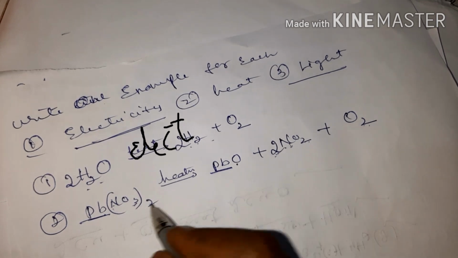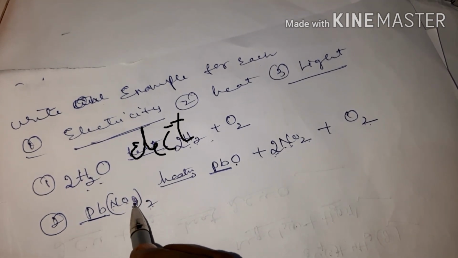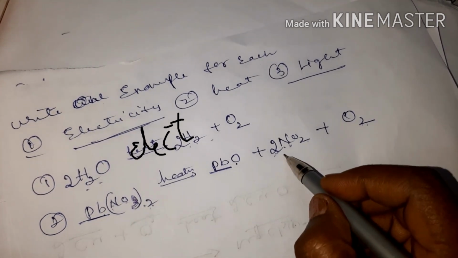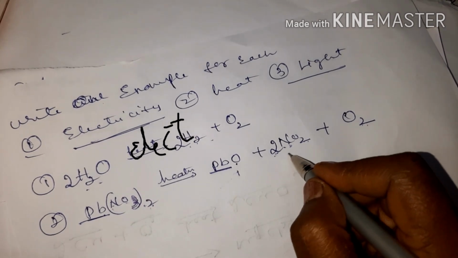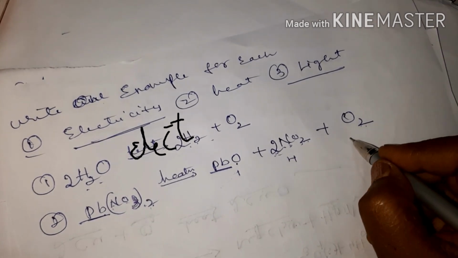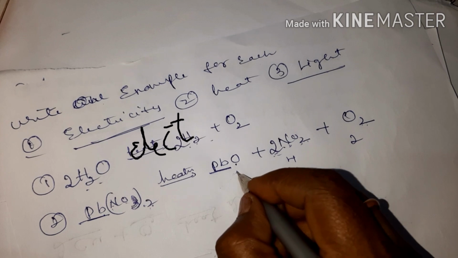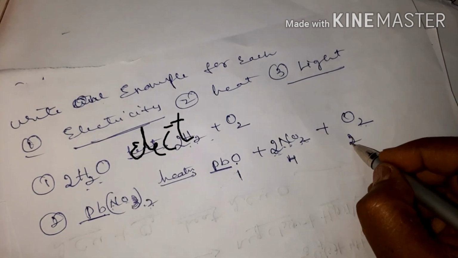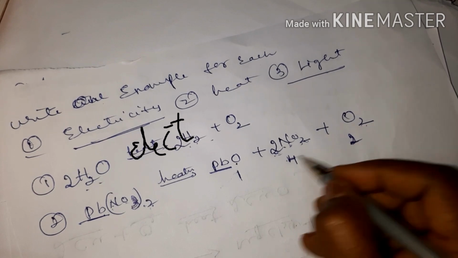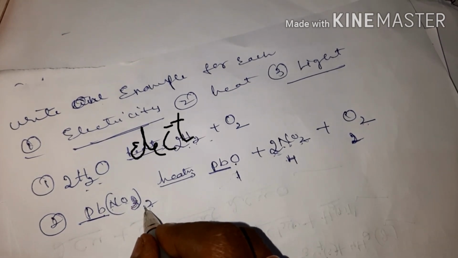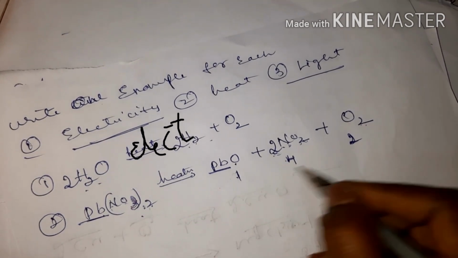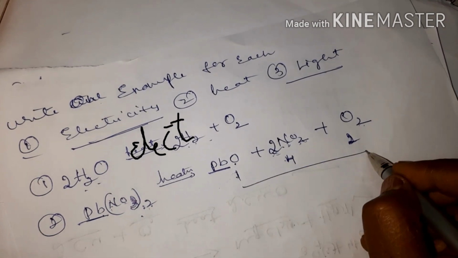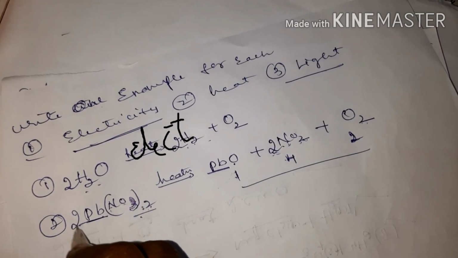Oxygen is 3 2s are 6. So here 1, 2 2s are 4, here 2. Here this side 7, here only 6, so add 2 here.